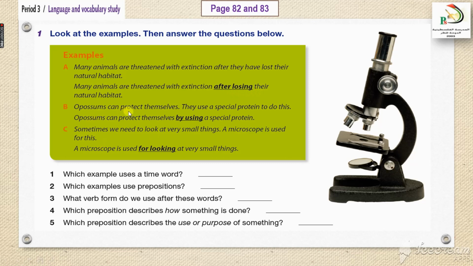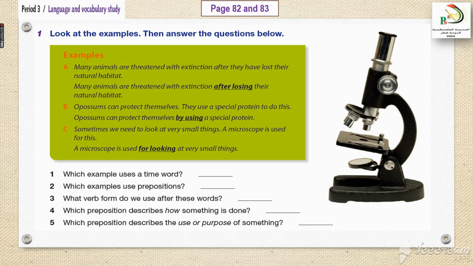Number 2. Oxen can protect themselves. They use a special protein to do this. Possum can protect themselves by using. They put an ing form to the use. Same here, sometimes we need to look at very small things. A microscope is used for this. A microscope is used for looking at very small things. So they just join two sentences with the correct use of a preposition and adding ing to the verb.